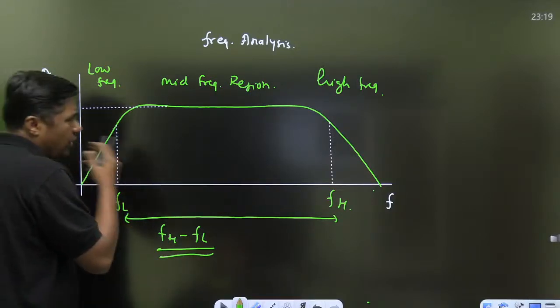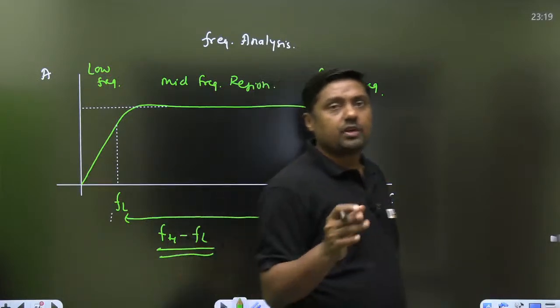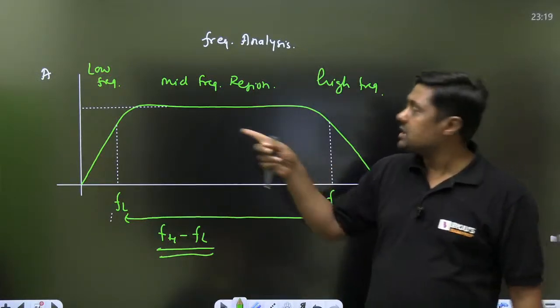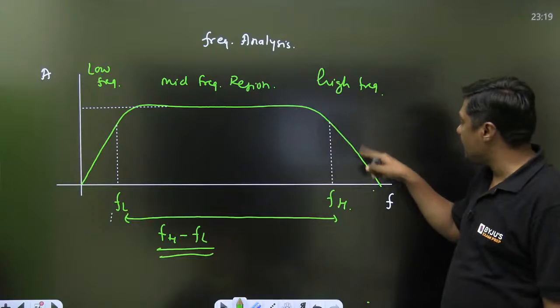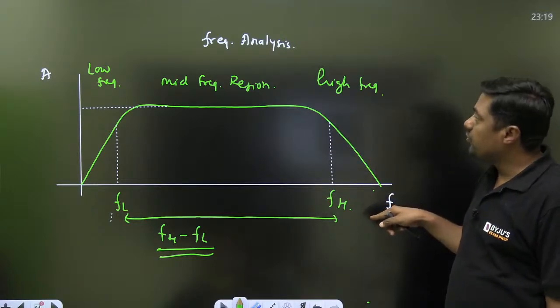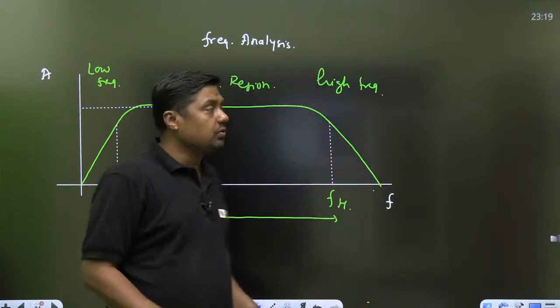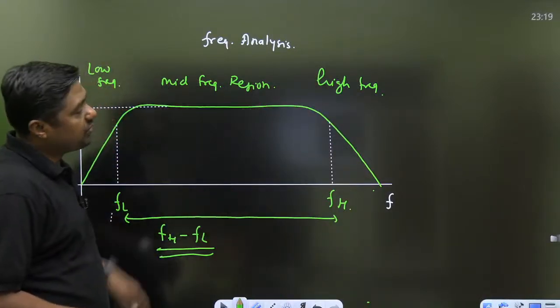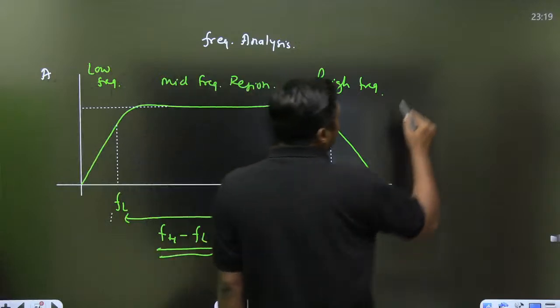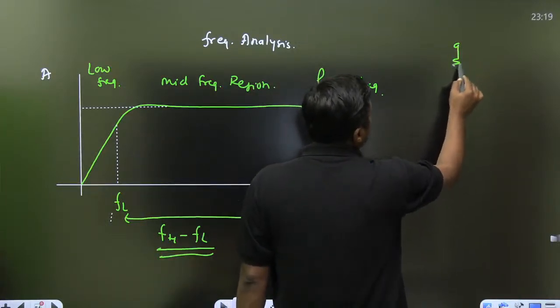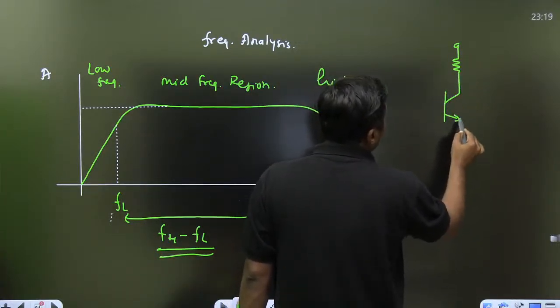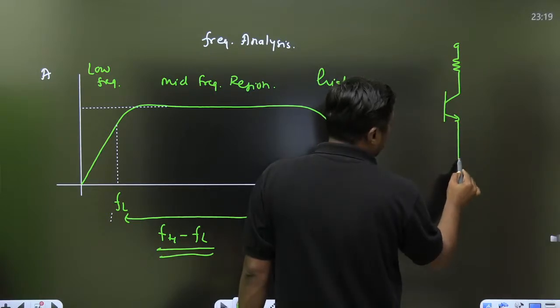The first question: why are we getting this type of frequency response curve, the magnitude of the gain versus frequency? They will ask why the gain falls in the high frequency region and why it falls in the low frequency region. Remember, this is the circuit, a very standard circuit, called an audio frequency amplifier, the RC coupled amplifier.